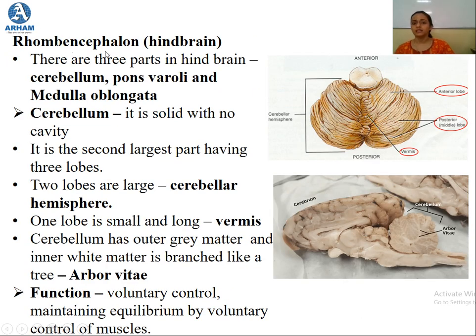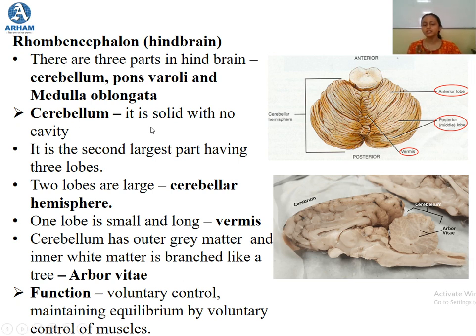The last part of the brain, that is rhombencephalon, we'll cover this part also in this session. Now, rhombencephalon or the hindbrain. In the previous part, we have studied that rhombencephalon is made up of three parts: cerebellum, pons varolii, and the medulla oblongata. So we'll be studying each of these three structures in a little detail.